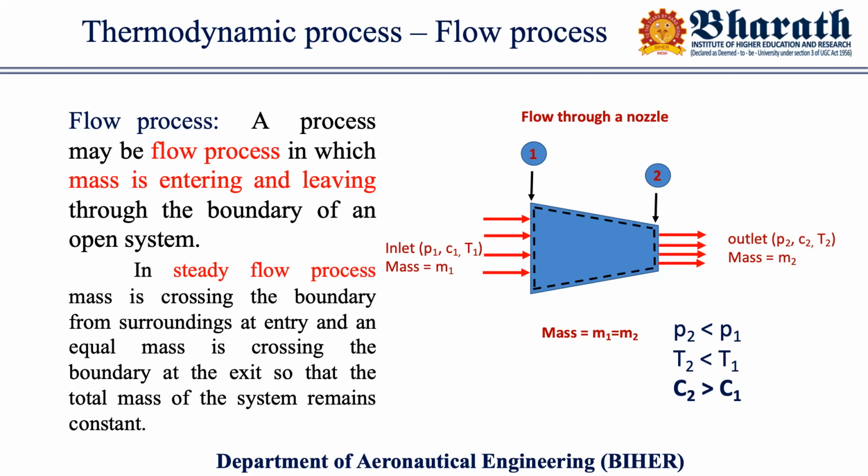But what happened to the other parameter, velocity? C2 is greater than C1. It means when it passes through the nozzle, its velocity got increased. Flow is accelerated. The velocity got increased.